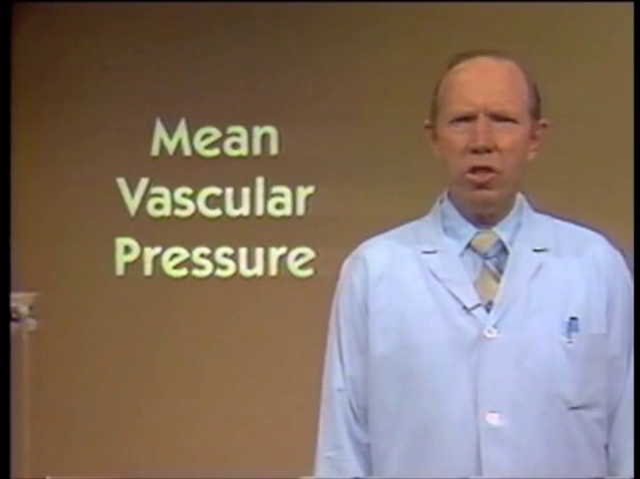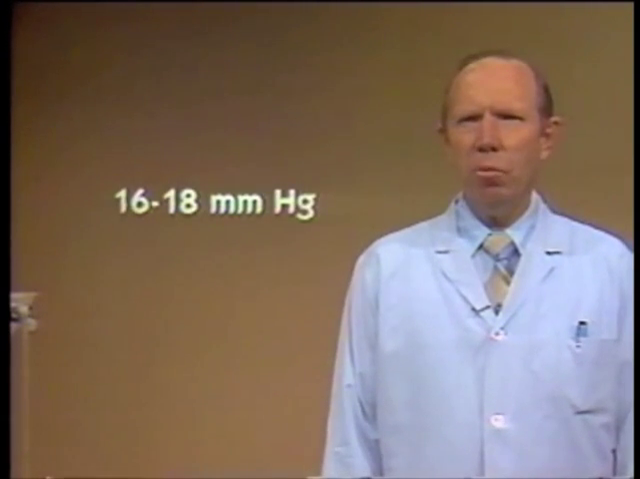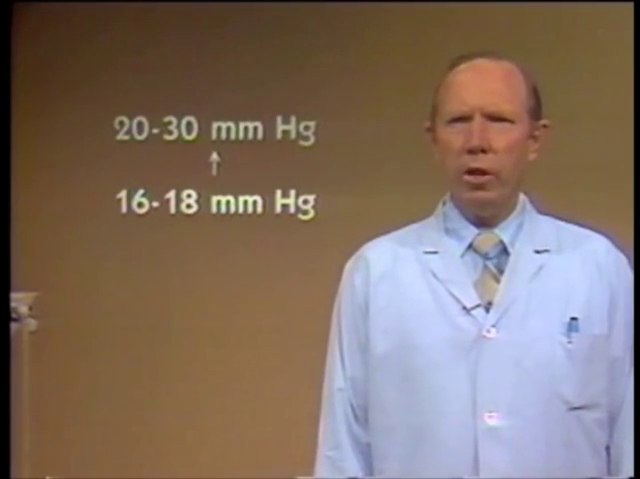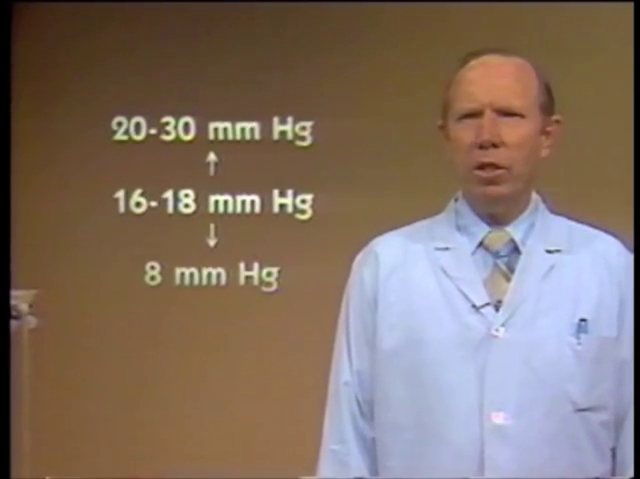Mean vascular pressure is perhaps an unfamiliar term to you. The mean vascular pressure is the pressure in the vascular system with the heart stopped after pressures have equilibrated between the arteries, capillaries, and veins. Mean vascular pressure is normally between 16 and 18 millimeters of mercury above mid-heart level, but has been measured up to 20 to 30 millimeters in high output states and as low as 6 to 8 millimeters of mercury in shock states.